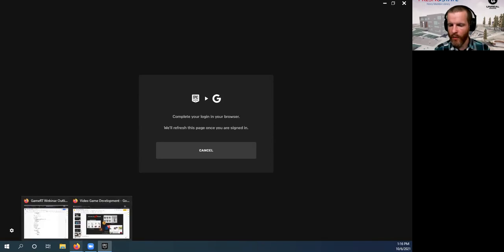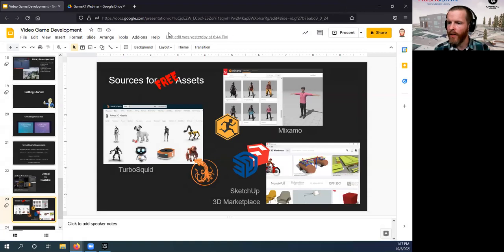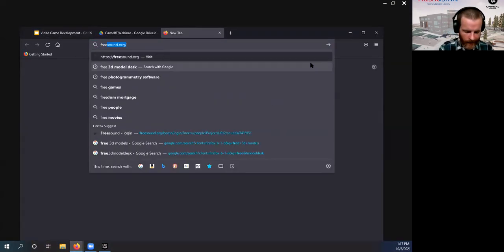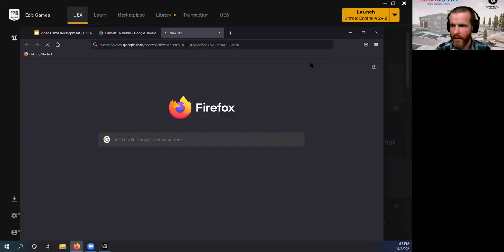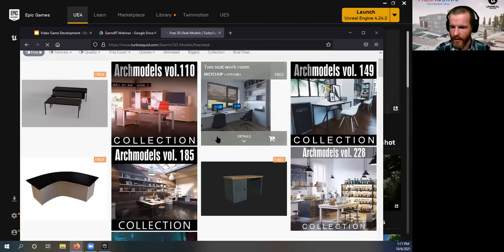While that's working, let's go ahead and pull down a model to put into our environment. Let's get a desk. We'll get a reference desk. We'll use Turbo Squid because that sounds nice.